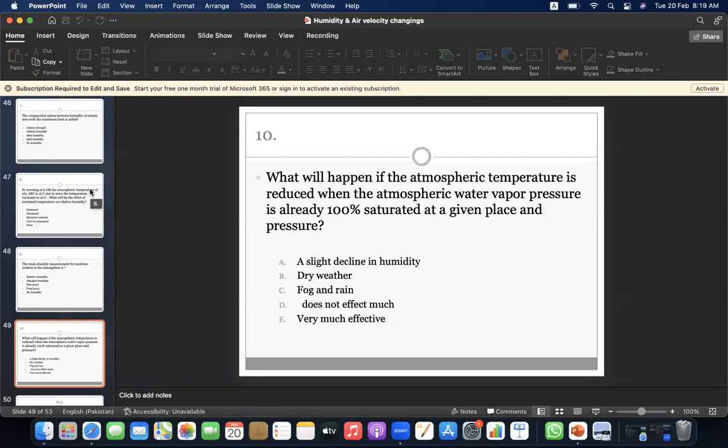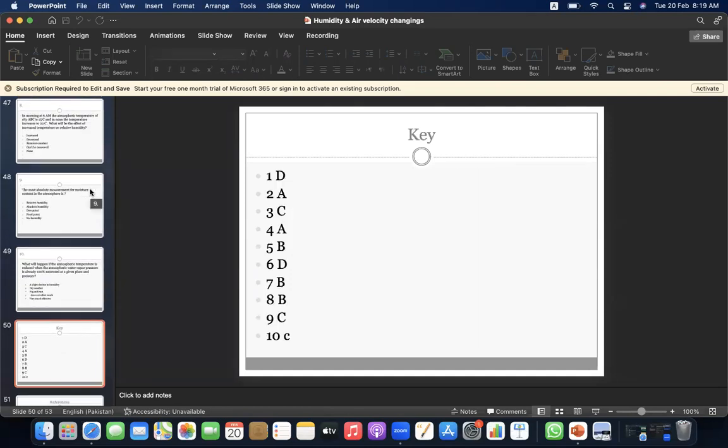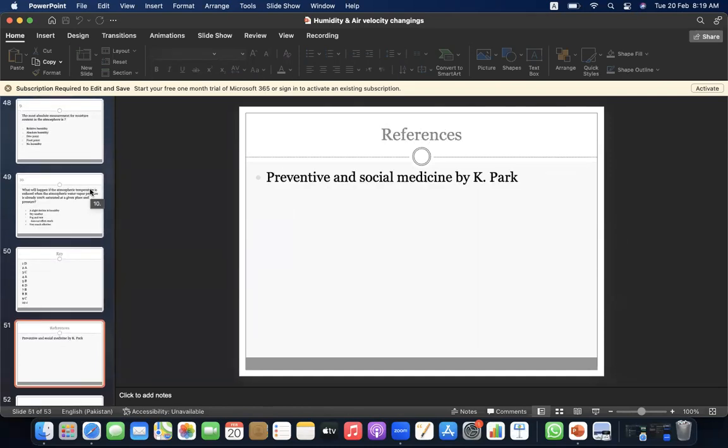What will happen if the atmospheric temperature is reduced when the atmospheric water vapor is already 100% saturated at a given place and pressure? A, a slight decline in humidity. B, dry weather. C, fog and rain. D, does not affect much. E, very much effective. It's C, fog and rain. Here is the key of the MCQs.